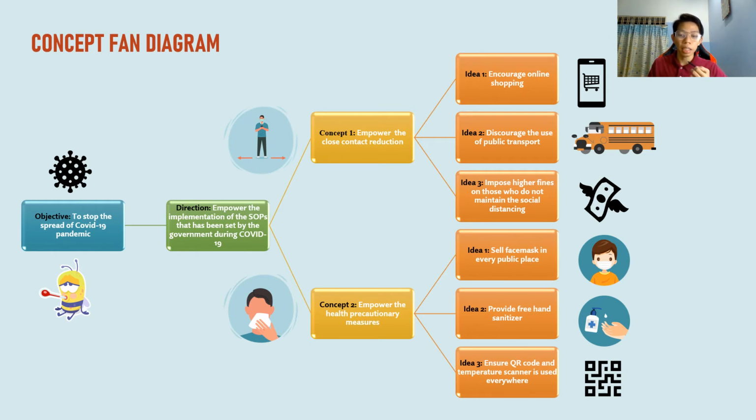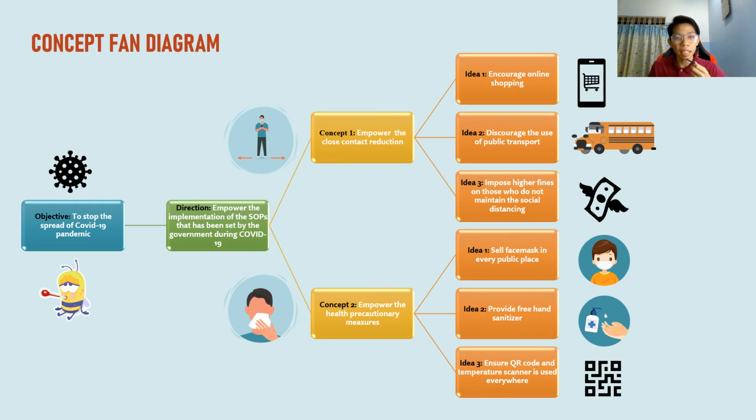And then my second idea is to provide free hand sanitizer. Hand sanitizer is important because it can stop the spread of germs, and it should be used at all times when we go out, and we do not know who uses it and who does not. So the best way to remind and ensure people use hand sanitizer is to provide free hand sanitizer, making it easily accessible and always within sight. And it is important to place hand sanitizer near and around high touch surfaces and communal areas, such as at all entrances and exits in places that are always visited by many people.